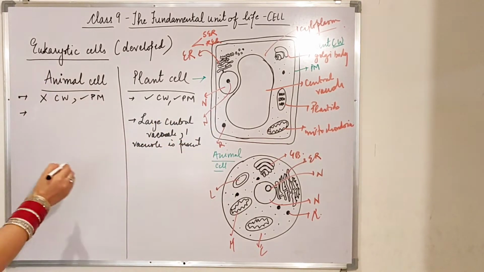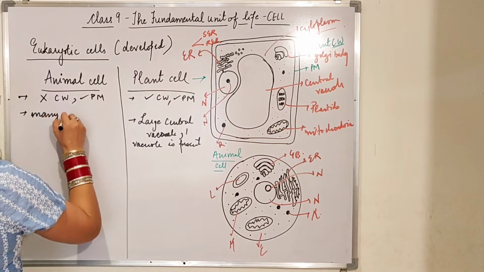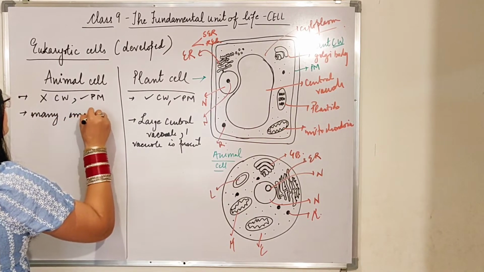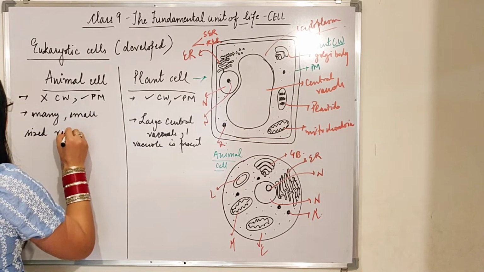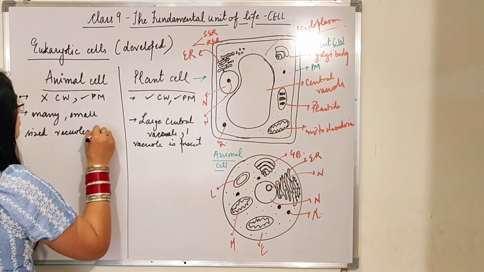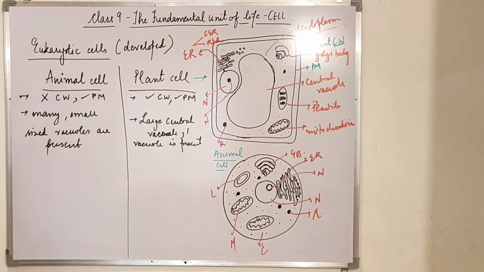Whereas if we talk about animal cells, beta, many small sized vacuoles are present.